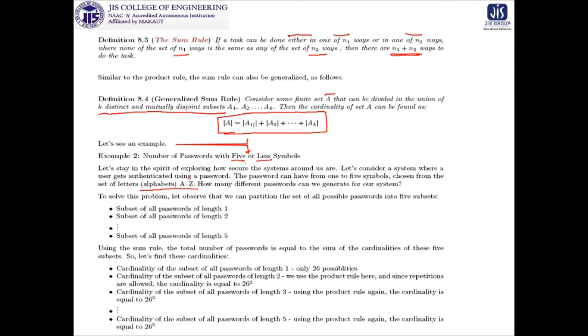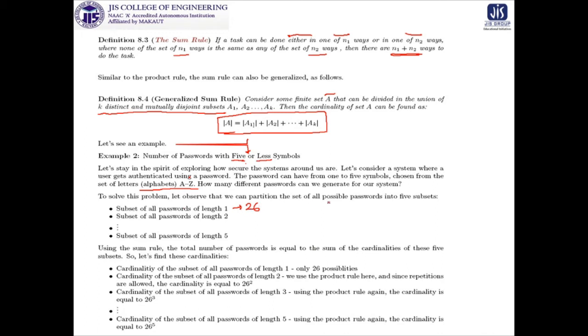Since the password can have 5 or fewer symbols, we can start with length 1. From A to Z, how many possibilities are there? 26: A or B or C, up to Z.